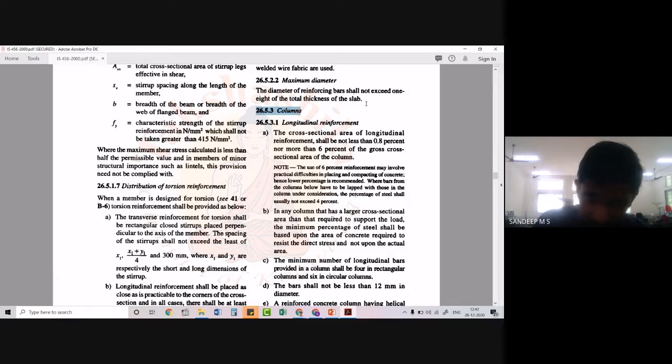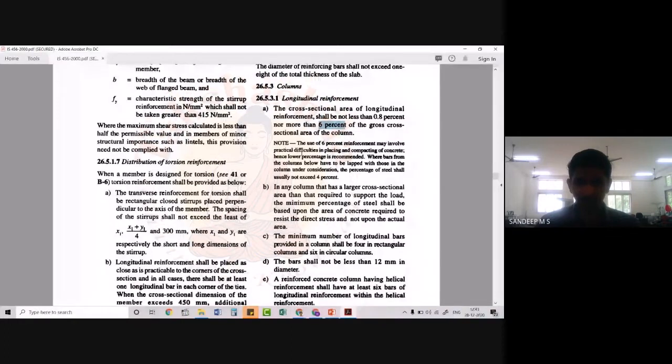Okay, so that's it. And again, this is a question that is usually asked in competitive examinations. They may ask what the maximum percentage of steel permitted for a column is, or what the minimum steel area that should be provided in a column is. So you can expect such questions. Then one note is given. Let's see what that is. The use of 6 percentage reinforcement may involve practical difficulties in placing and compacting of concrete. Again, what we have already discussed, even 6 percentage is not that recommended.